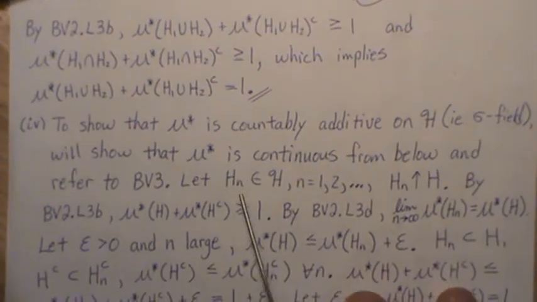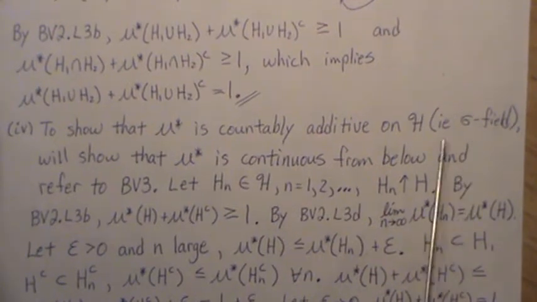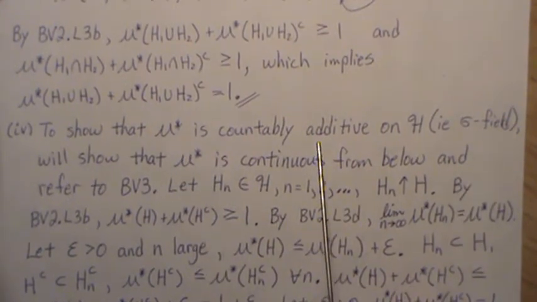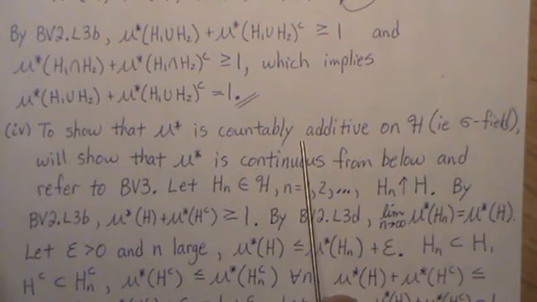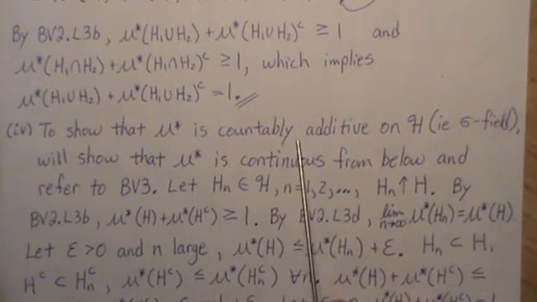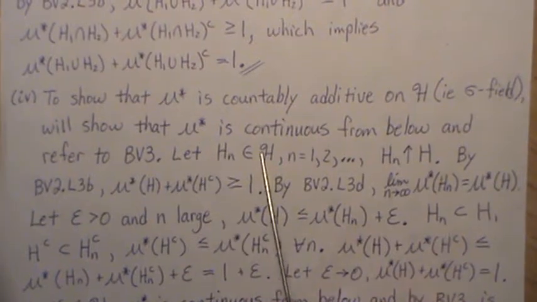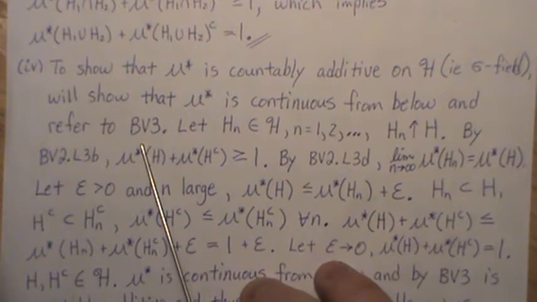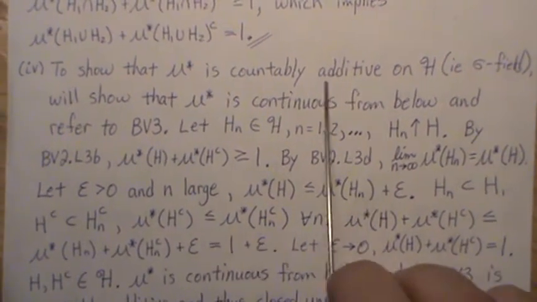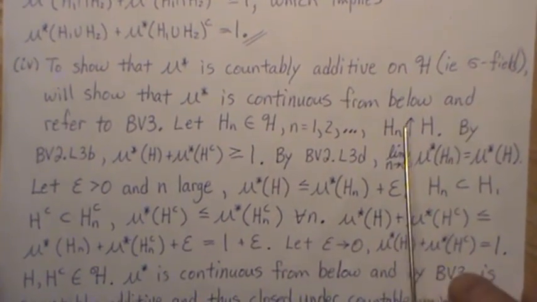Now in step 4, we're going to show that mu is countably additive on H script, meaning it's a field. So when a measure is countably additive, it means that the field, or the sigma field, also encompasses countable unions and countable intersections. All right, that's equivalent. We'll show that mu is continuous from below, and refer to the background video 3. If it's continuous from below or continuous from above, that means it's countably additive, which means it's a sigma field. Okay, and so that's sort of the game plan here.